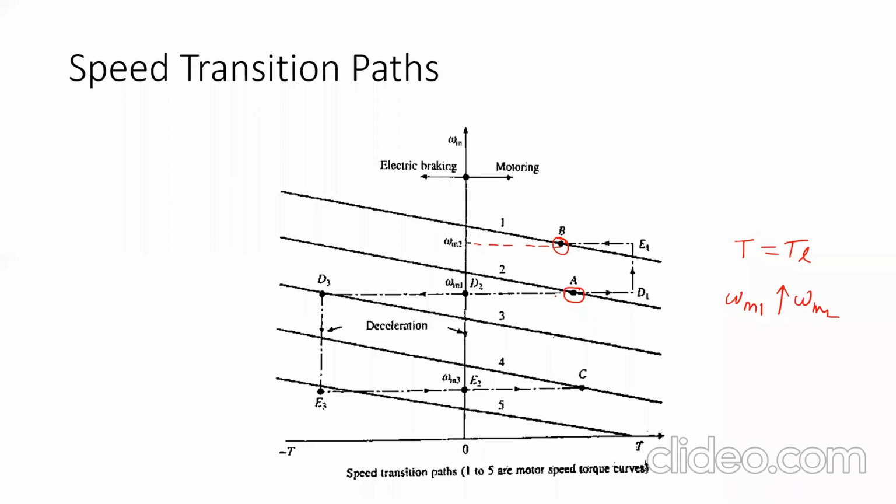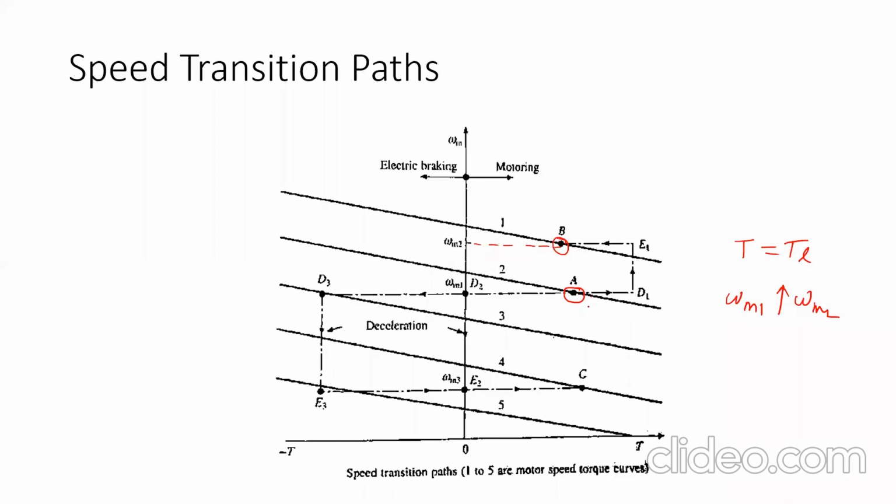How does this transition happen? The machine is running at point A and we want to run it now at point B. It means we have to increase the speed, we have to accelerate the machine.